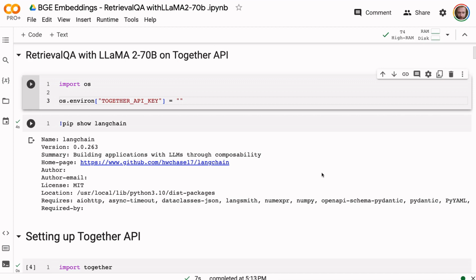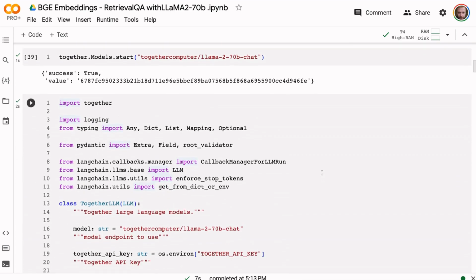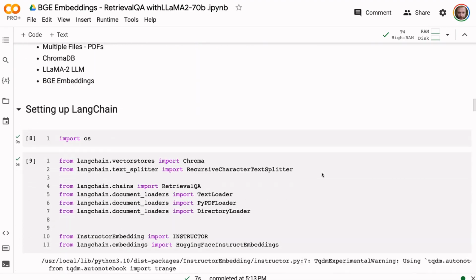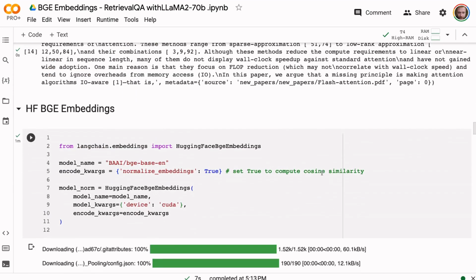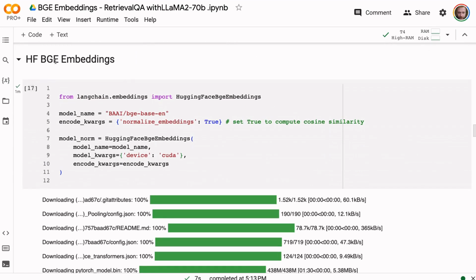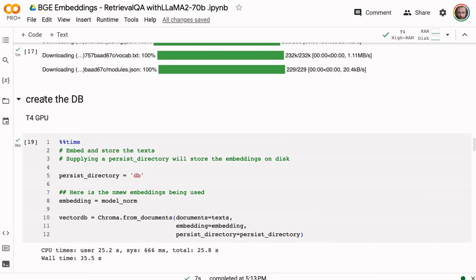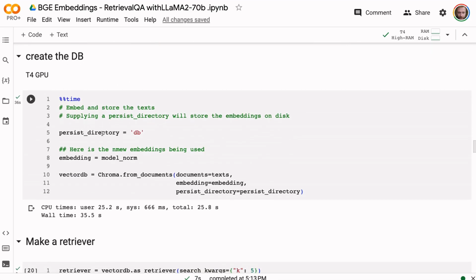If we compare this to the new one that I've done today, the code is basically the same for all of this. The only thing that I've changed in here is the embeddings. So rather than using the HF InstructorXL embeddings, we're using these BGE embeddings. Like I mentioned earlier on, the model that I'm going to use is this BGE base EN, for English. We're going to use cosine similarity, so we're just going to set normalize embeddings to true. And then we can set it up like this. And when we come to using it with ChromaDB, we can just drop it in as the embedding like this, similar to what we did before, with not a huge amount of difference in the code.